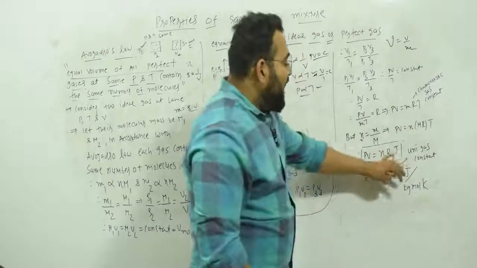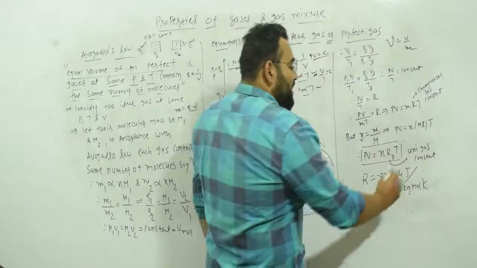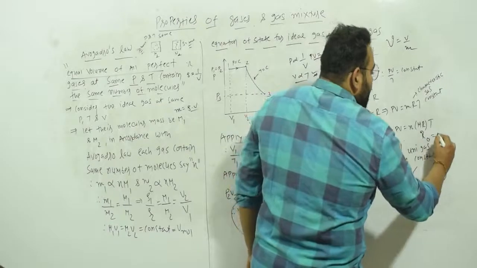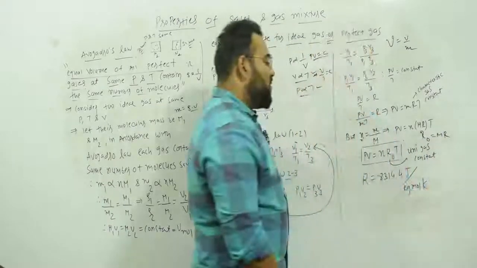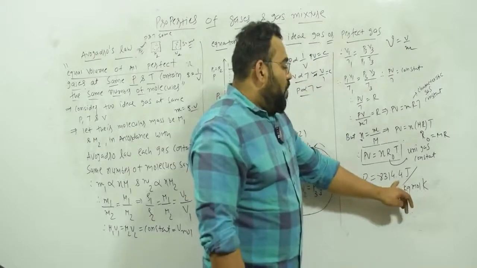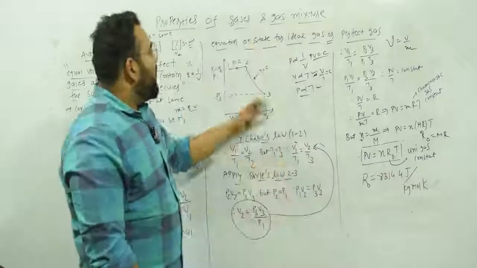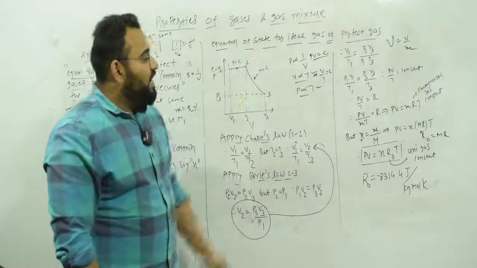So PV equal to NRT, where R0 is known as the universal gas constant. R0 is equal to M into R. This is called the universal gas constant, and the value of R0 is 8314.4 joule per kg mole Kelvin. So this is the equation of state for an ideal gas or perfect gas.